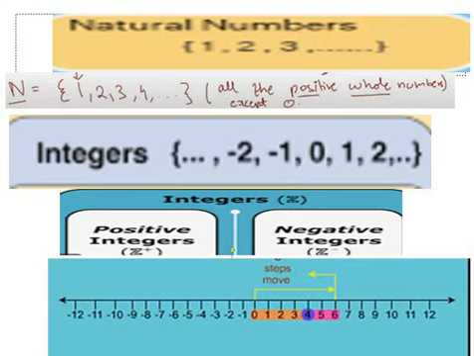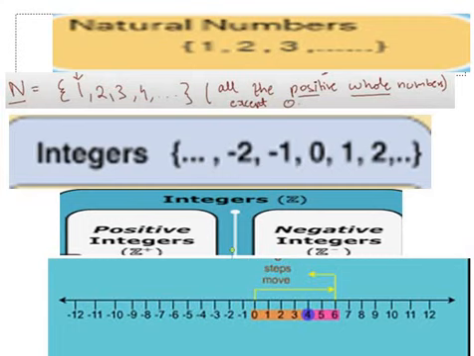Do we have fractions and decimals in integers? No, we only have whole numbers. We have positive and negative whole numbers and 0. So in integers we have negative whole numbers, we have 0, we have positive whole numbers.